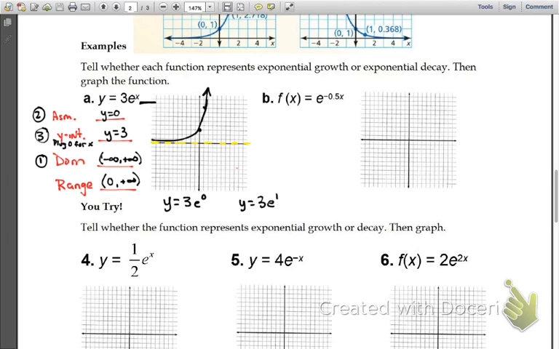So then on b, where f of x is equal to e to the negative 0.5x, again, we find the 4 things. We find our asymptote, we find our y-intercept, we find our domain, and we find our range.